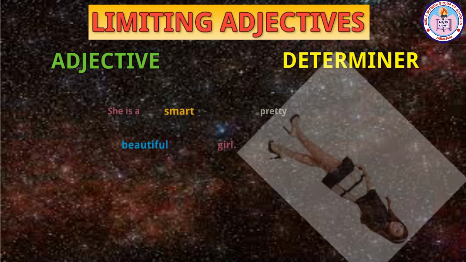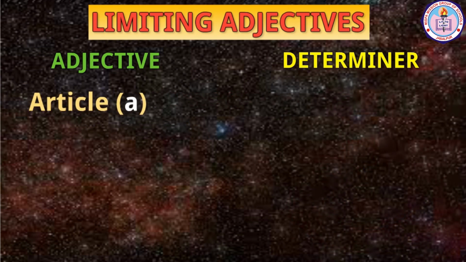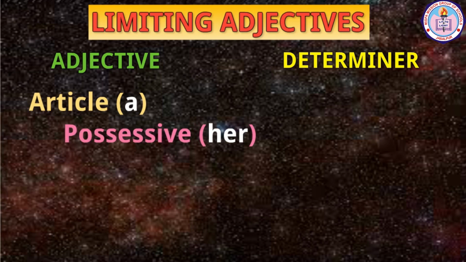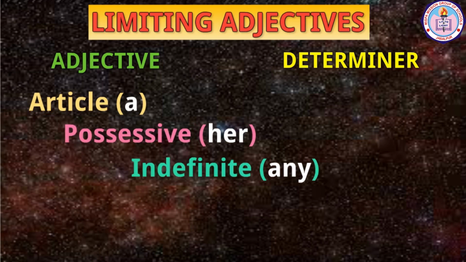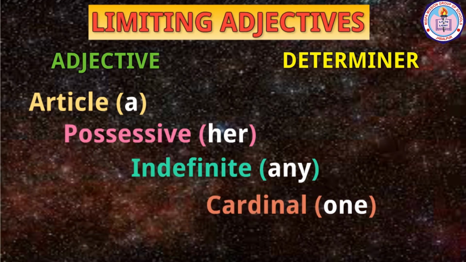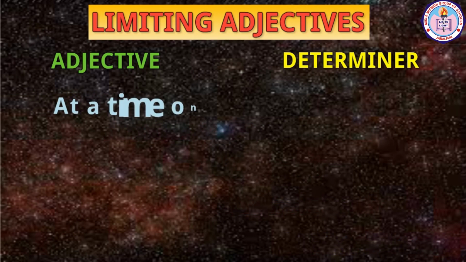Look at this sentence. That girl asked me one question. Here, that and one are the determiners of the nouns girl and question respectively. You cannot add any other determiner such as article like a, possessive like her, indefinite like any, cardinal like one, or ordinal like first with these determiners at a time.